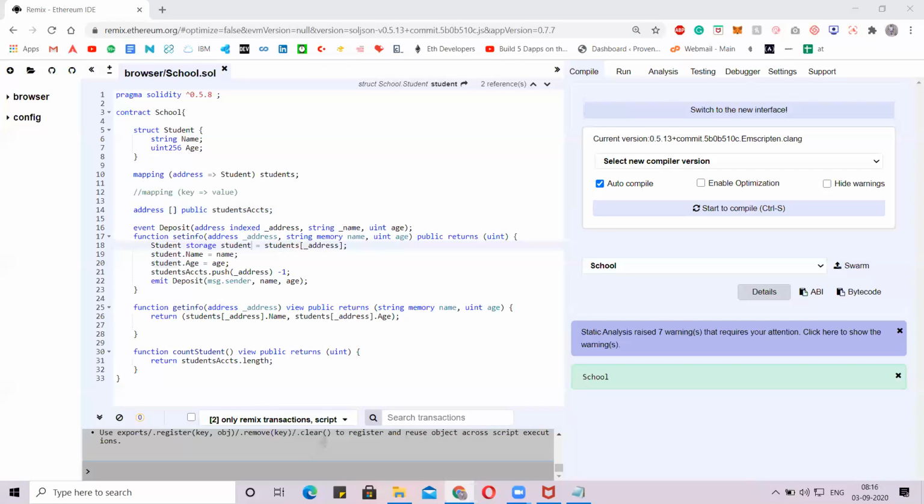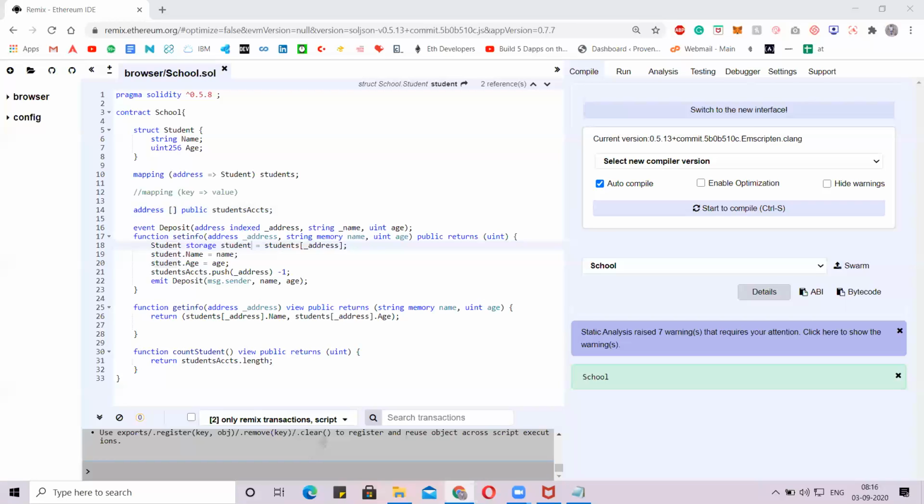So, what does emit and event mean in a contract? Suppose, guys, you can see there we have an event. The Solidity doc gives a basic explanation: it's used by a contract to emit the arguments passed in that event.